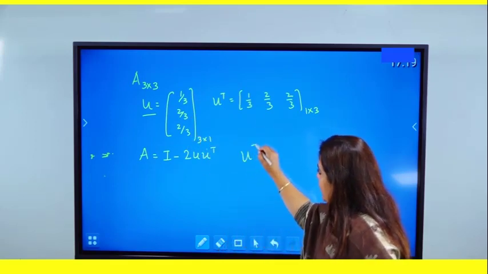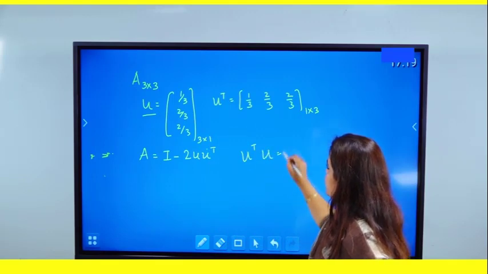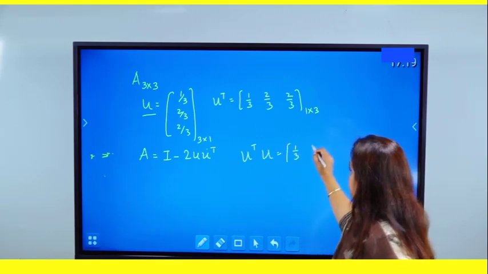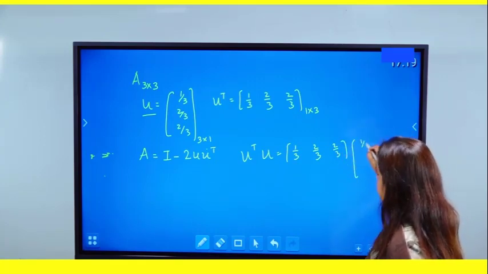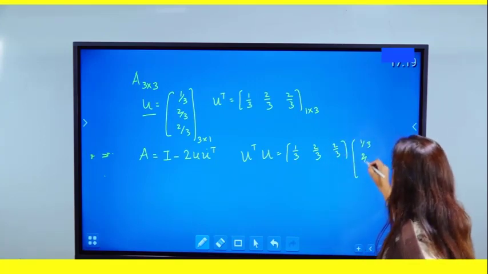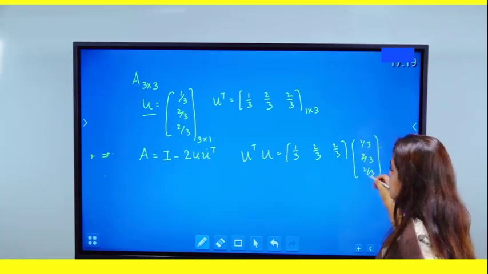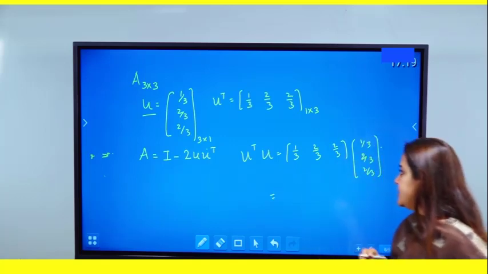The unit matrix was U transpose U. That means you multiply 1 by 3, 2 by 3, 2 by 3. This is only for your practice, okay? They haven't asked us to show it. But for the definition to be valid, it should make sense, no? So we're just calculating it.